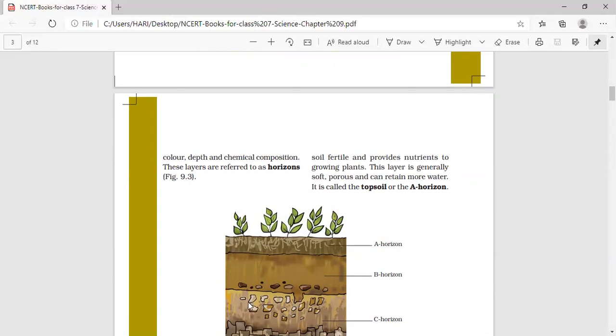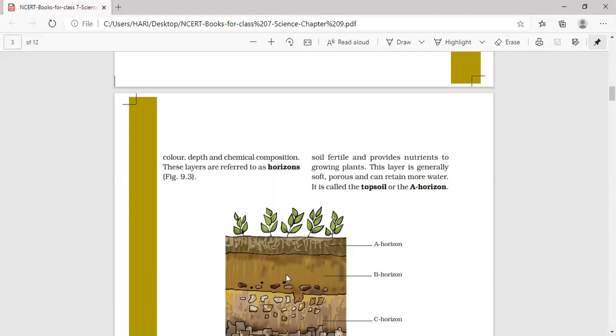So see, you can see in the figure, it is the uppermost layer, the topmost layer. It is generally dark in color and it is very rich in humus and minerals. So the uppermost layer of the soil is dark in color and is rich in humus and minerals.